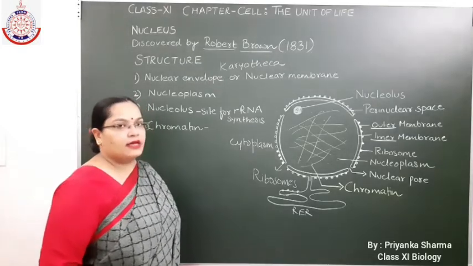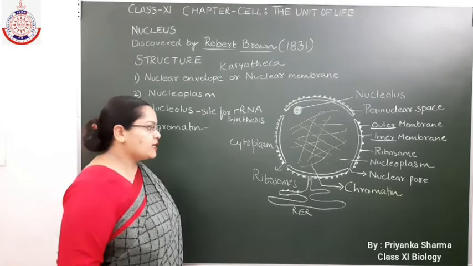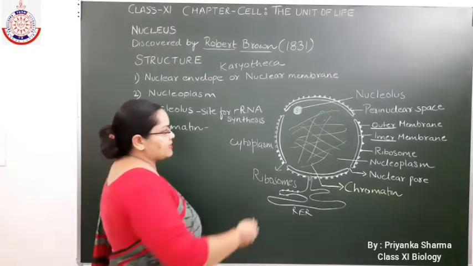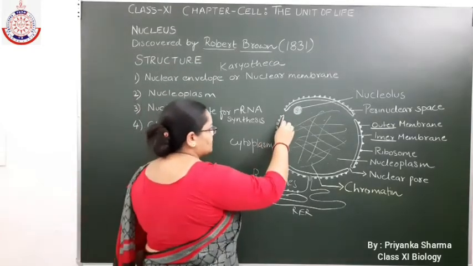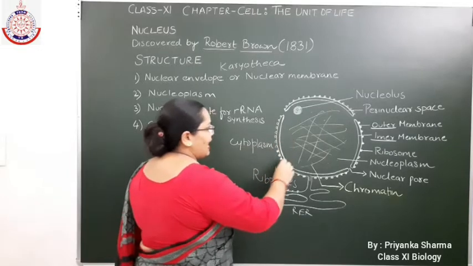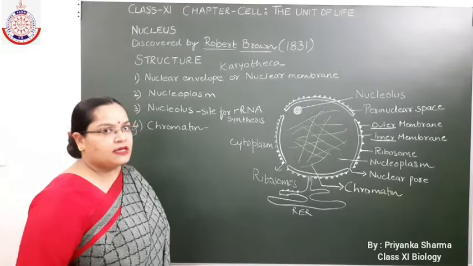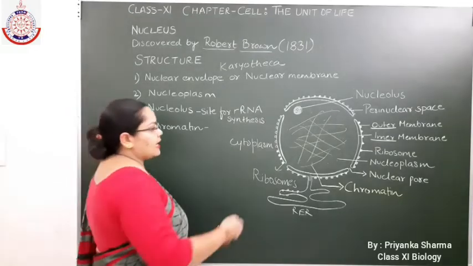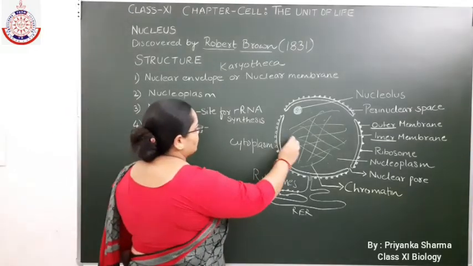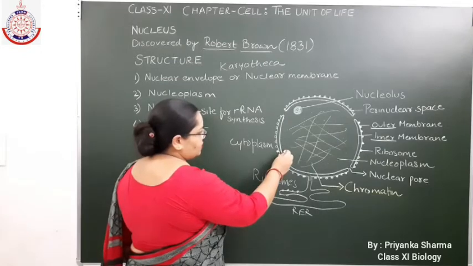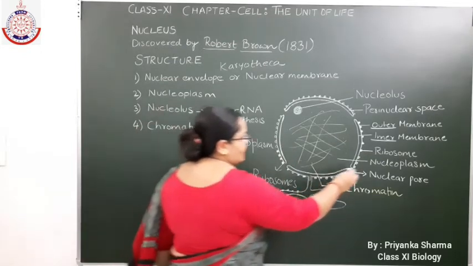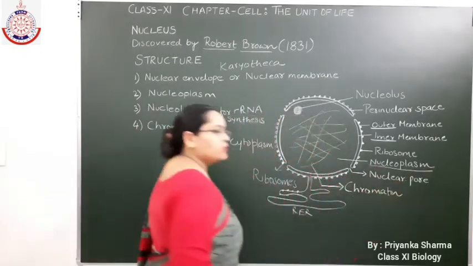Second is the inner nuclear membrane. The inner nuclear membrane appears smooth. Why does it appear smooth? Because it lacks ribosomes on its surface. This inner nuclear membrane is in contact with the inner content of the nucleus, known as the nucleoplasm.